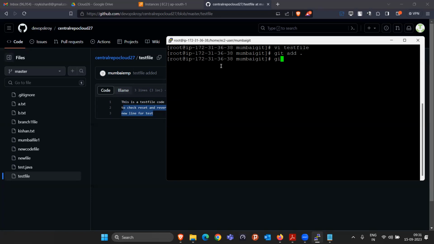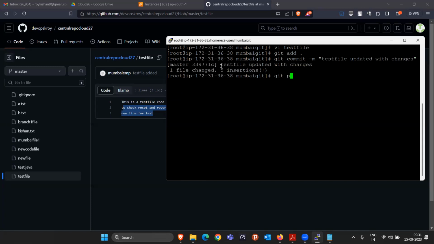That means it moved to the staging area, and we committed it also with the message test file updated with changes, and we pushed this code also. Now the question is, what if we have done the changes wrongly?